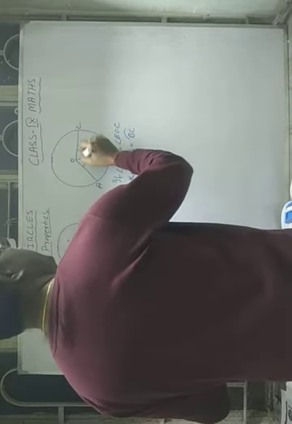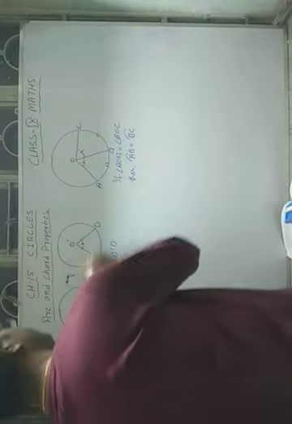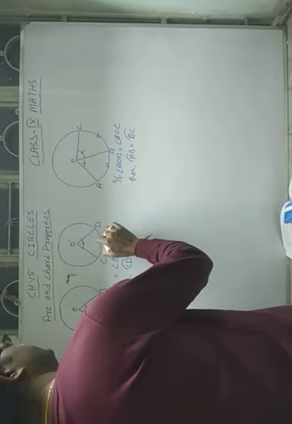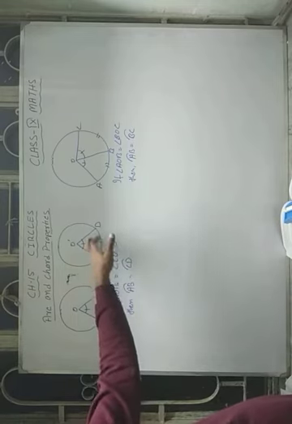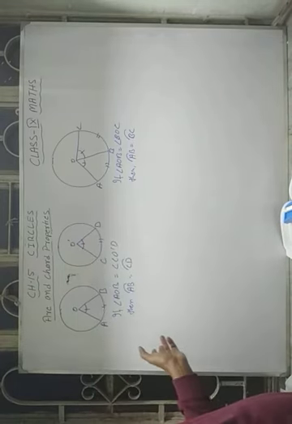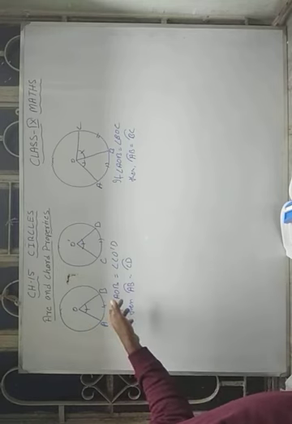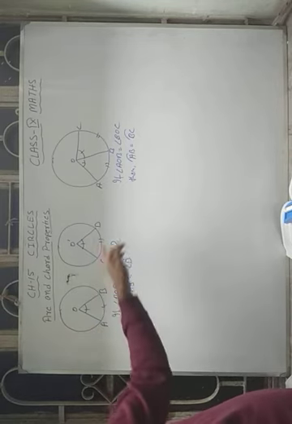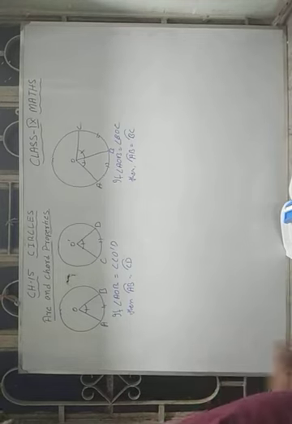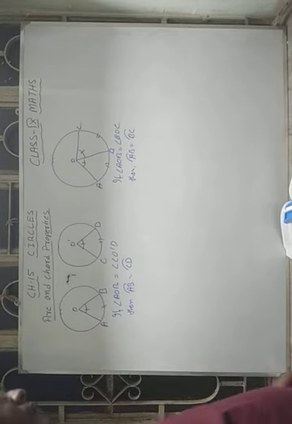If these angles are equal, then these two arcs will also be equal. So equal arcs subtend equal angles at the center, or you can say if equal angles are subtended by the arcs at the center, then the arcs are also equal. So this is the first arc property.